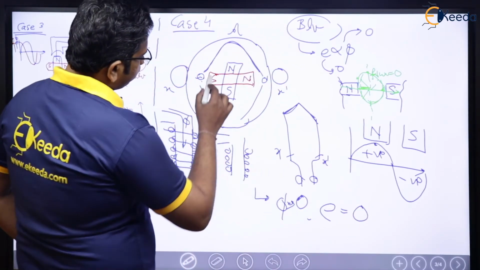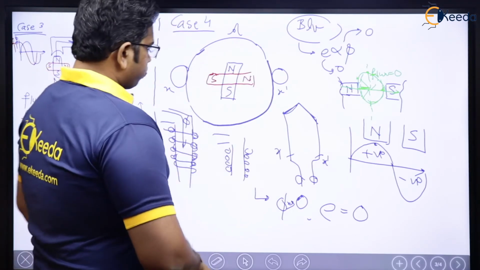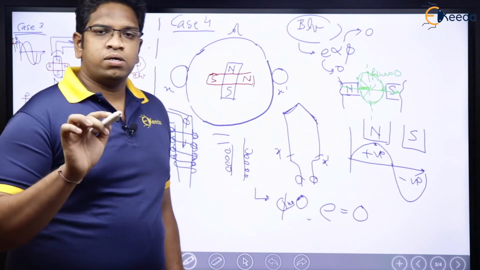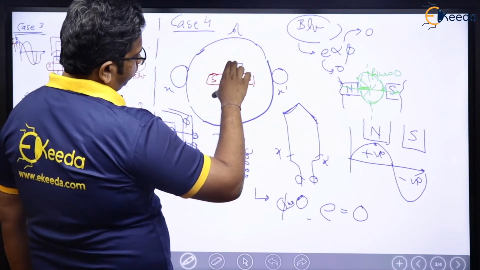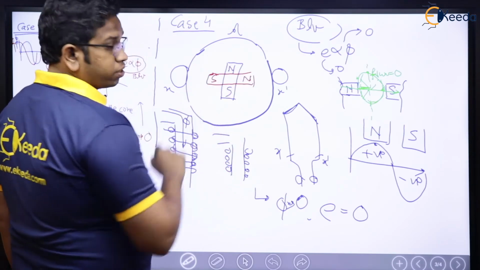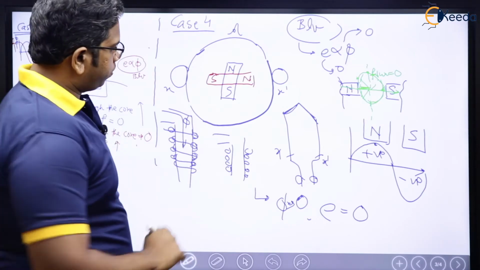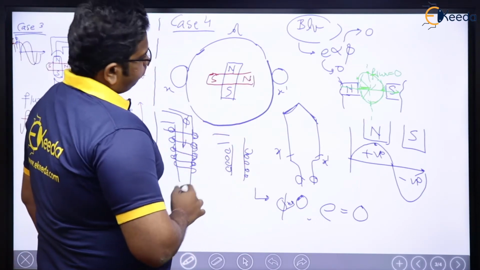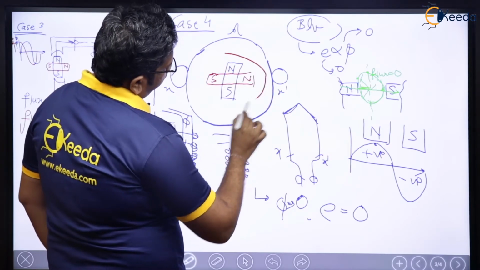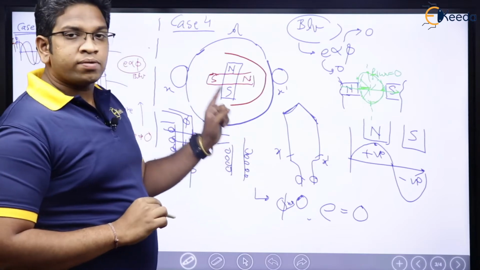Yes, now let us think of the red case. Let me erase this. Let me think of this second case, when this north pole is now rotated to this position and this south comes here. Second position means red position. In the red position, this is N, which means the flux distribution for this red will be like this.